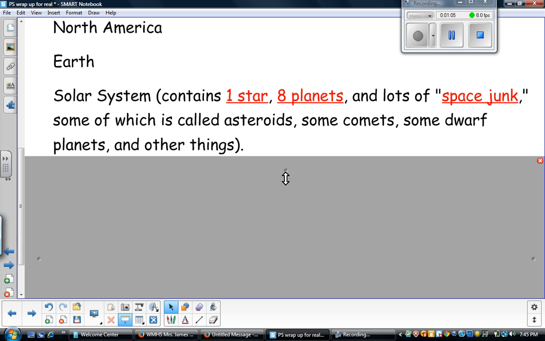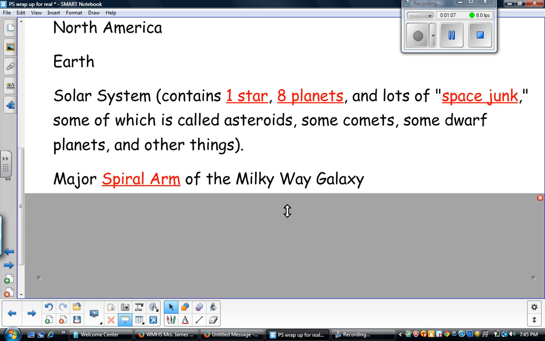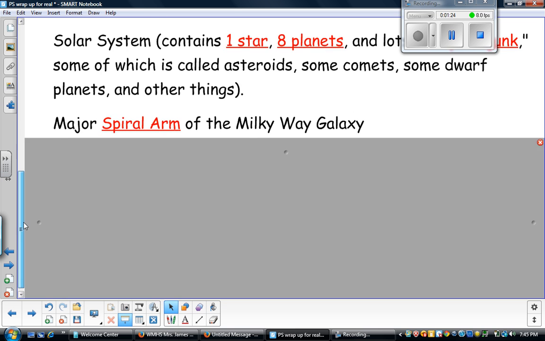Now, the solar system is in the Milky Way galaxy. The Milky Way galaxy has many, many stars in it. It has 4 arms in a spiral pattern. We are in the arm that's called the major spiral arm, and we're about 3/4 of the way out on the arm. So we're closer to the end of the arm than we are to the center of the galaxy.